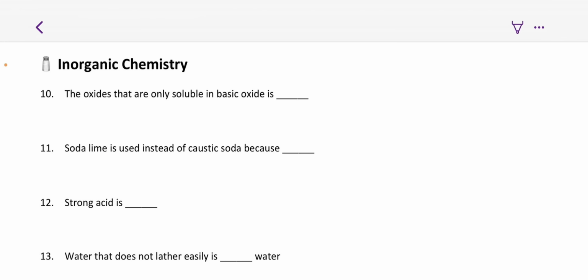So number 10 says the oxides that are only soluble in basic oxide is. So the only soluble oxides in basic oxide are what react in basic oxides.